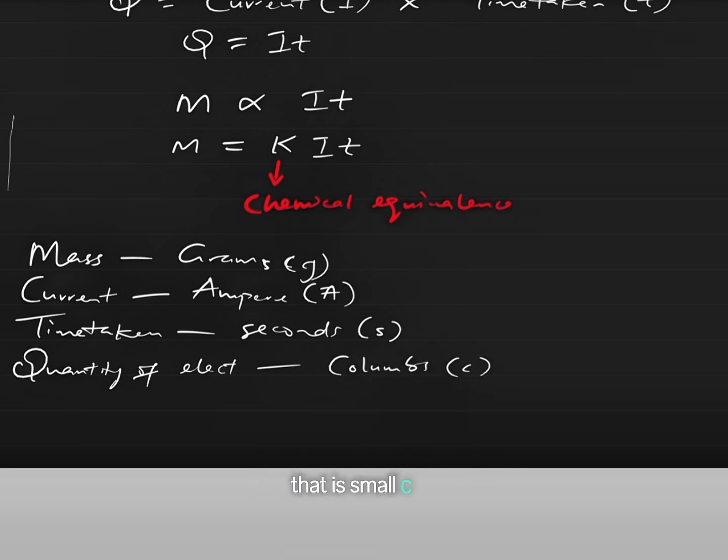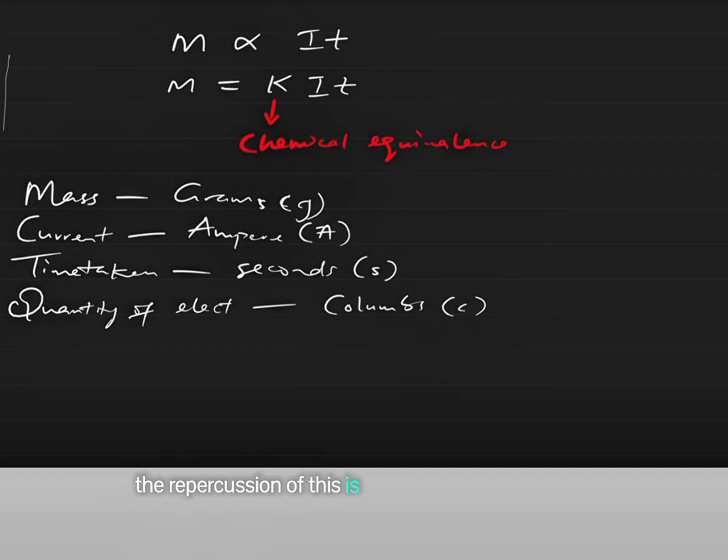The repercussion of this is that while solving questions on Faraday's first law of electrolysis, you must ensure that all your parameters are in the right units, especially the mass and the time taken. Sometimes you'll be given a time taken in minutes or even in hours. So it is your responsibility to convert those parameters to the unit that is needed in solving the questions. So for mass, it is grams. Then for time taken, it is seconds.